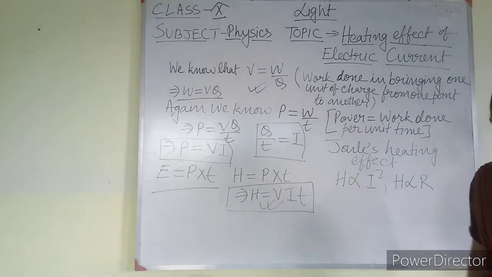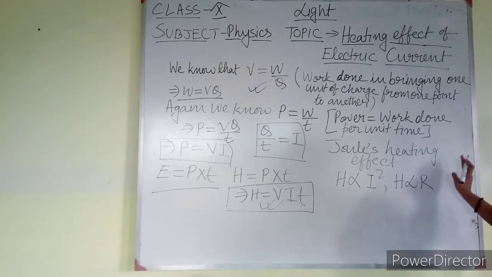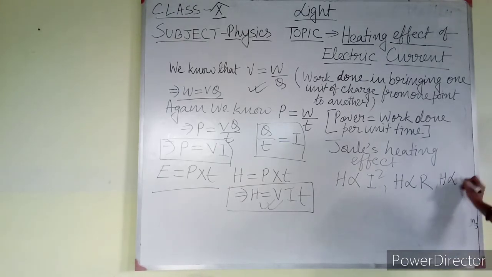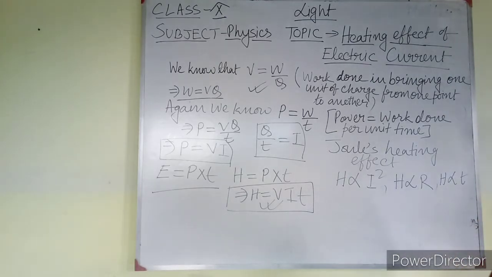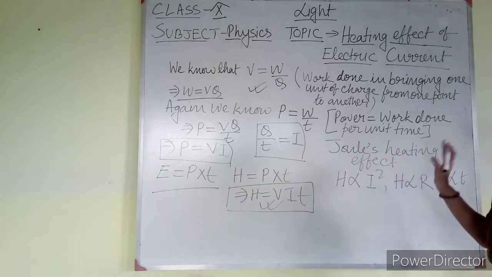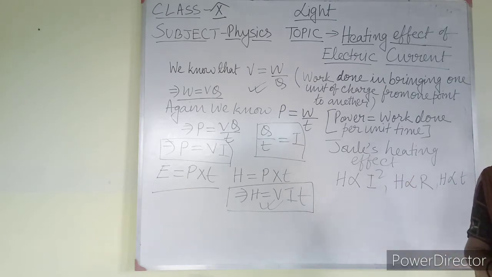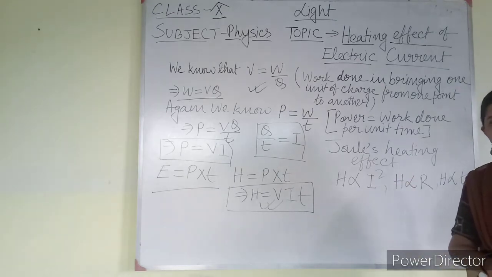How it varies with current? Square of current. How it varies with resistance? Resistance is increasing by 1 unit, so it will also increase by 1 unit. And another thing is H is directly proportional to T, that is time. For how much time the current is flowing, it also depends upon that. So according to Joule's, I am not writing the statement, but you have to write down the statement if you are getting in the question that what is Joule's effect of heating current.